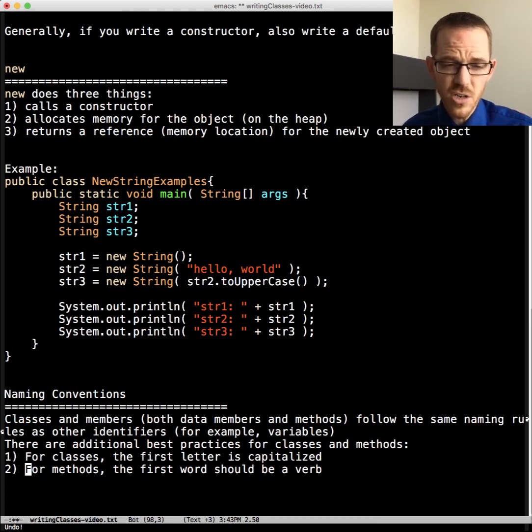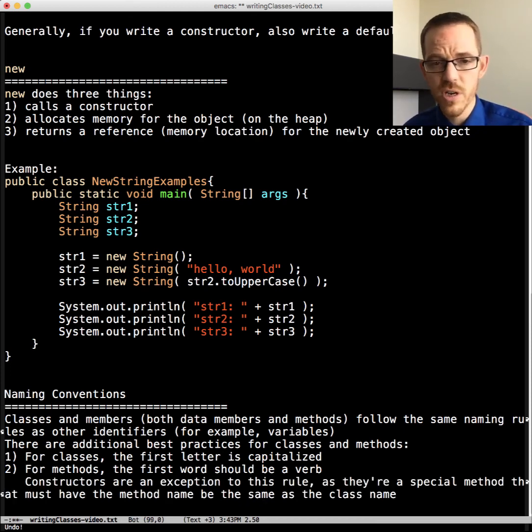Constructors are an exception to this rule. They're a special method, and because they have to have the name of the class exactly, they are going to start with an uppercase letter and not necessarily start with a verb either. Another exception to this rule is the main method. So let's talk about main.